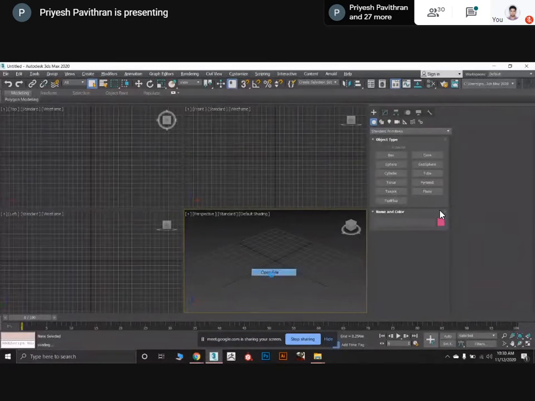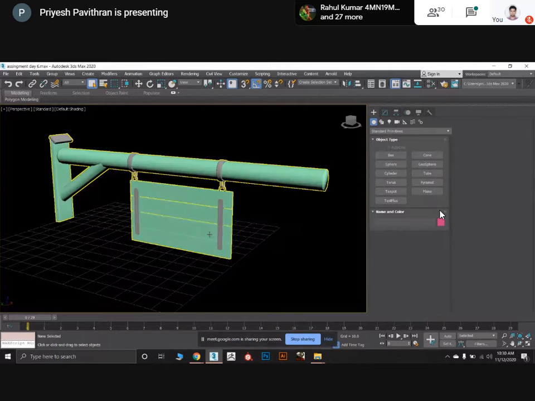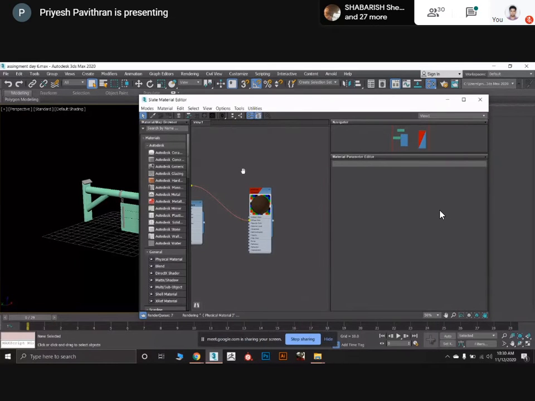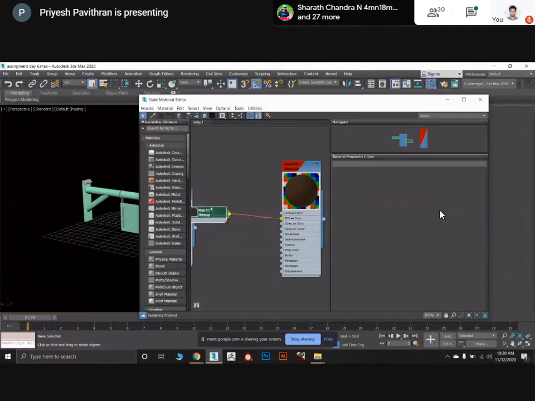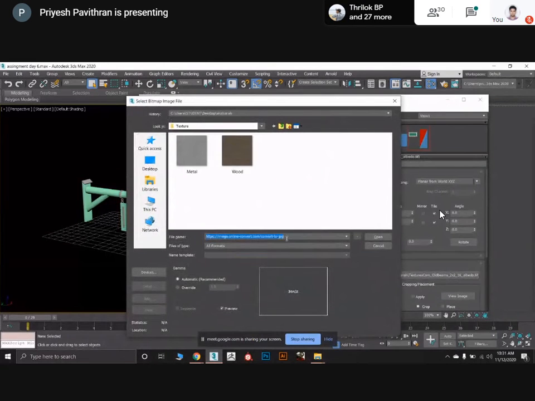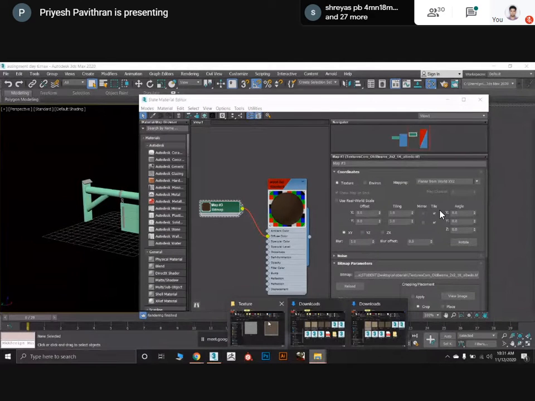Now let's see how it looks here. What is that? So this is wood.